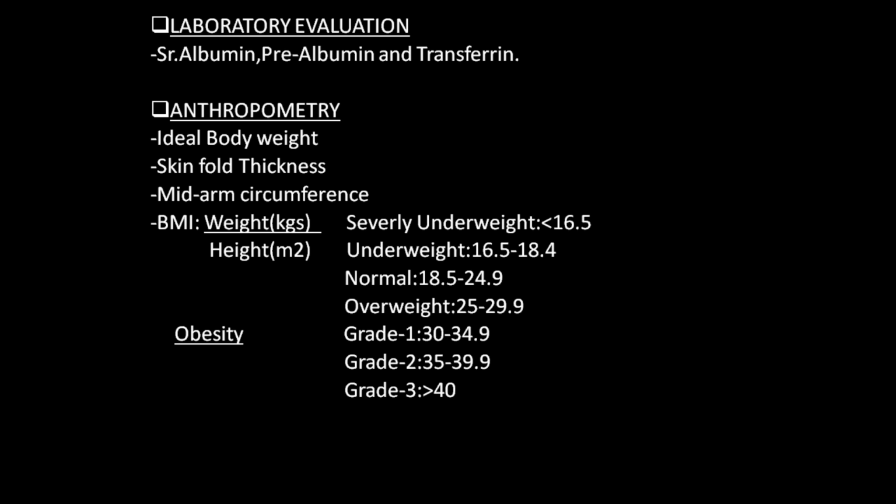So here, severely underweight, you remember, is less than 16.5 kilograms per square meter. If the patient is less than 16.5 kilograms per square meter, there is a high risk of mortality. And if the patient is less than 18.5 kilograms per square meter, then the patient is malnourished. The patient is having a long-term malnourishment. That you should remember.